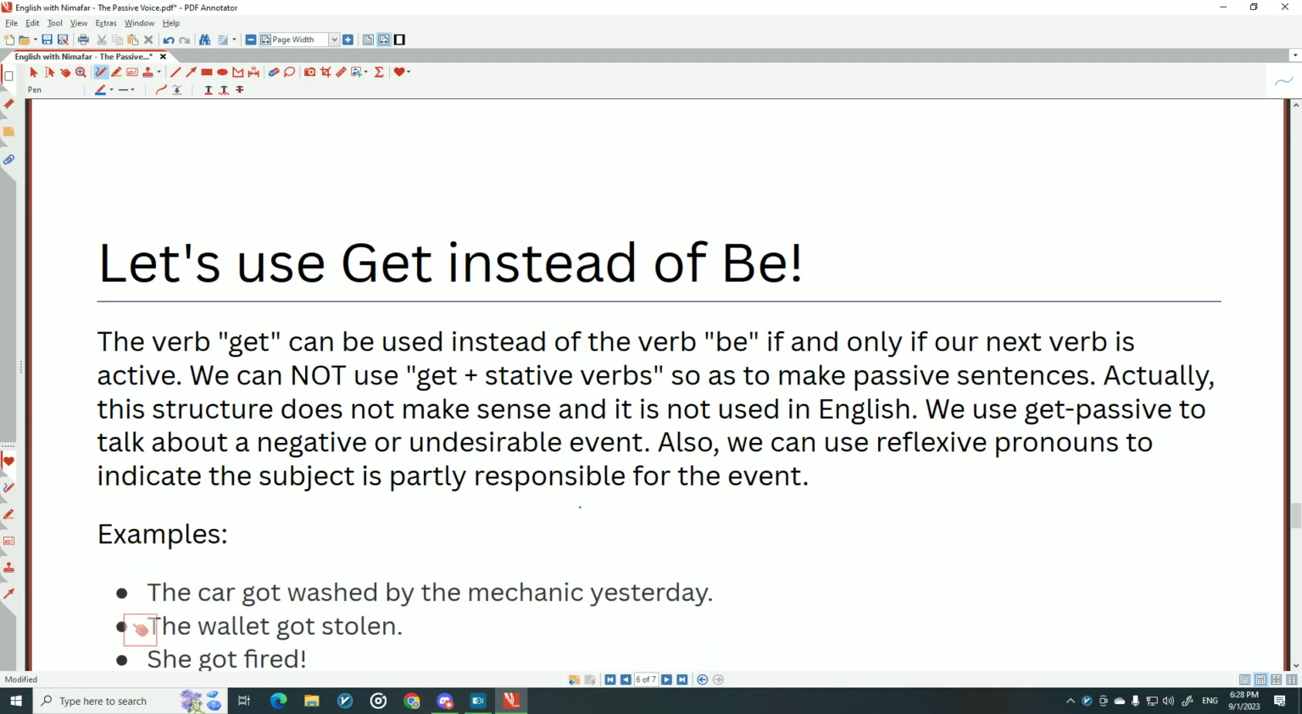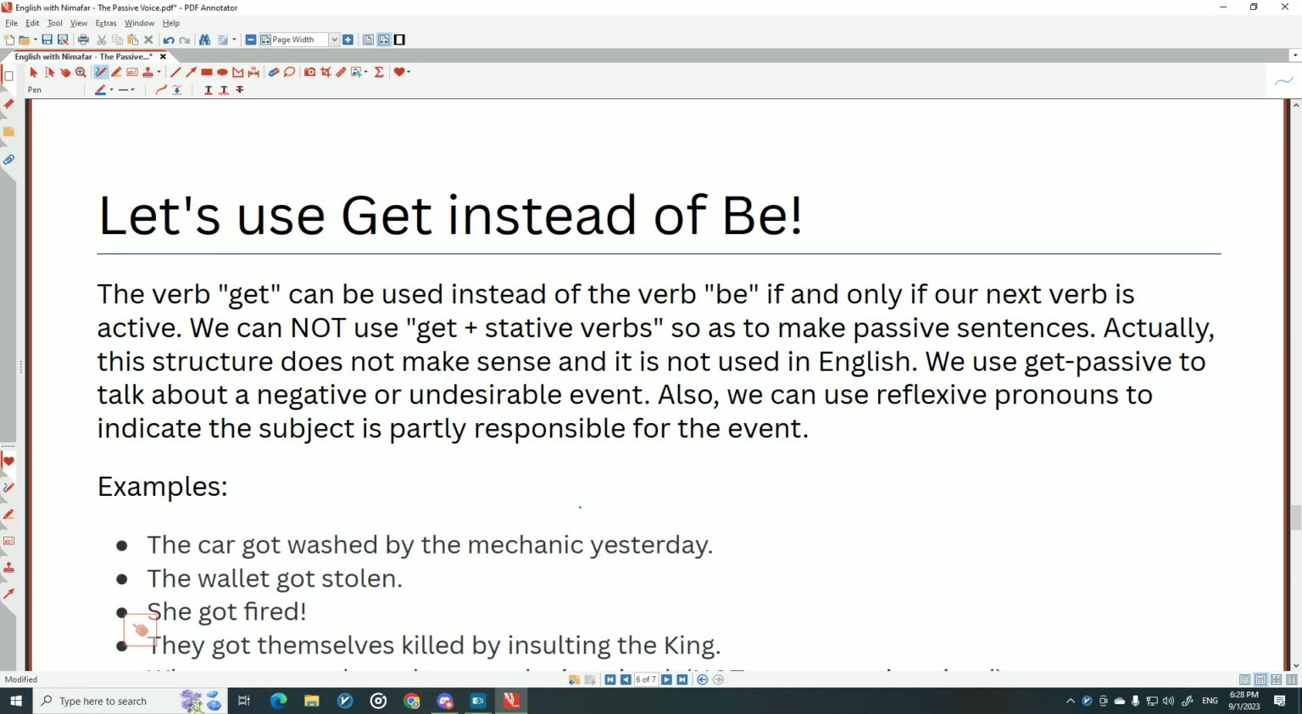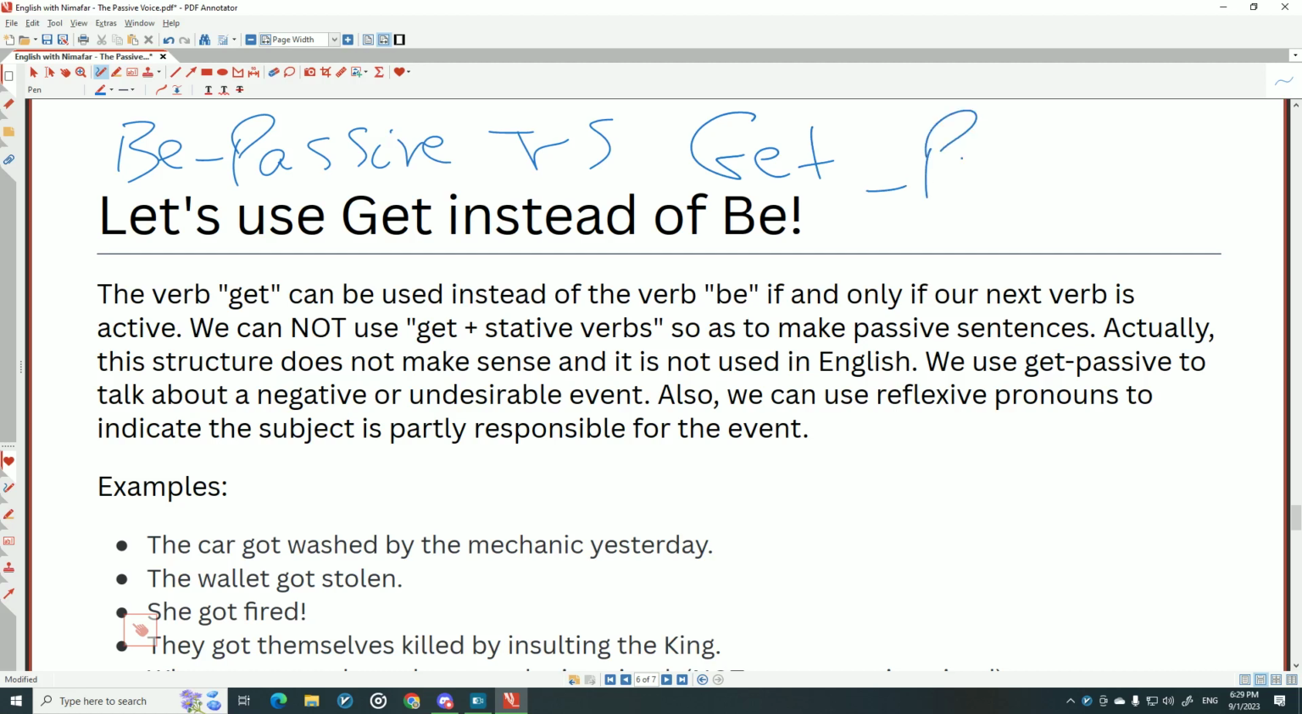Let's use get instead of be. So up to now we talked about be passive. We have something we call be passive. But now we're going to talk about get passive. That's advanced.